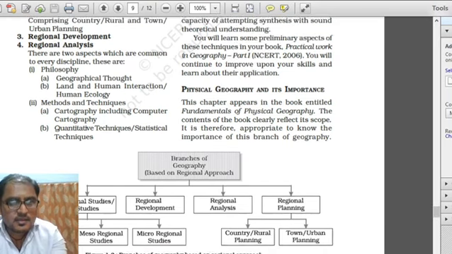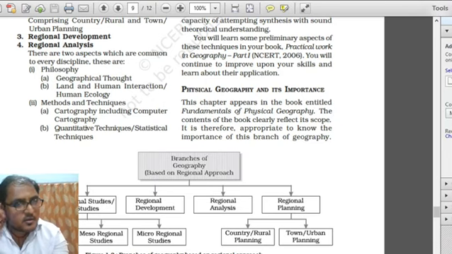And then comes regional analysis. Regional analysis has two aspects, mainly, which are common to every discipline. The two aspects of regional analysis are, first, philosophy, and second, methods and techniques. Philosophy includes geographical thought.